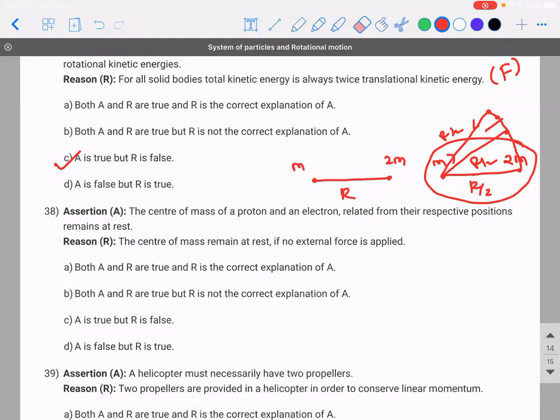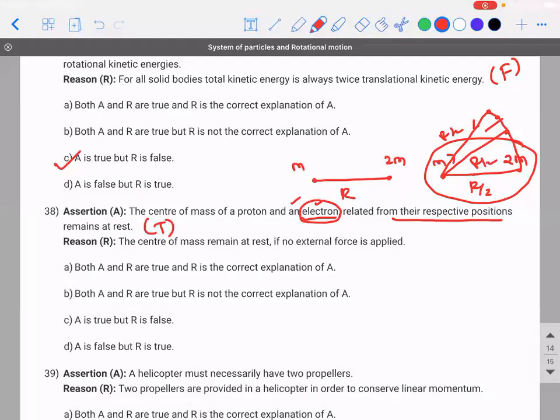Okay. So if you talk about the Bohr's concept, the center of mass of a proton and electron, if you talk about the motion of an electron, from a basic physics point of view, the electron revolves in a circular motion. I'm not getting into the chemical details of it. So the electron revolves in a circular orbit related to their respective positions. It remains at rest. Answer is true.